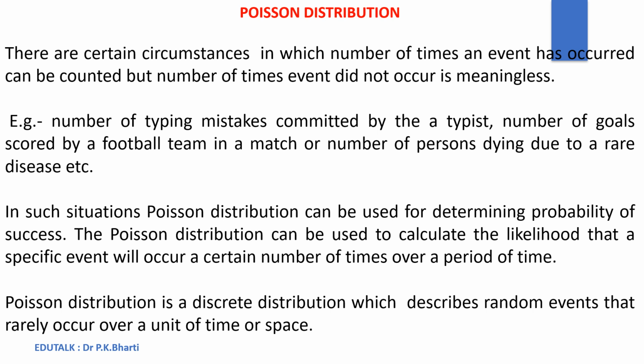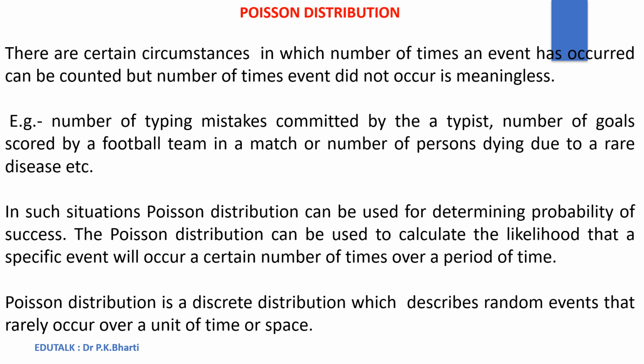There are certain circumstances in which number of times an event has occurred can be counted, but number of times event did not occur is either meaningless or it cannot be counted. For example, number of typing mistakes committed by a typist. This can be counted, but number of times the typist has not committed the mistake cannot be counted.